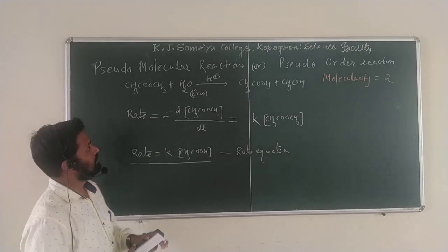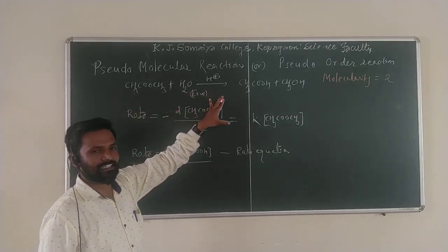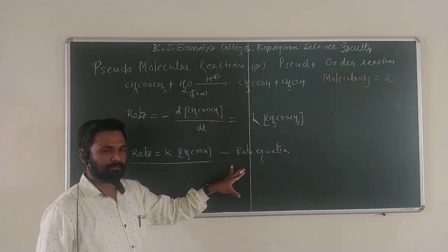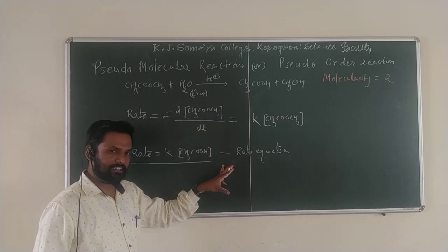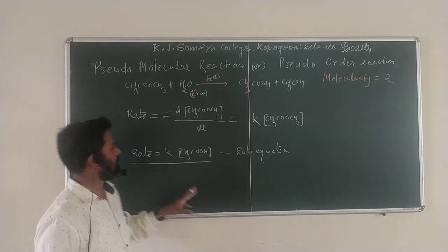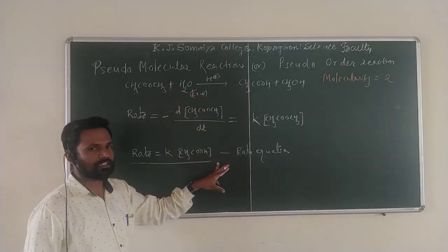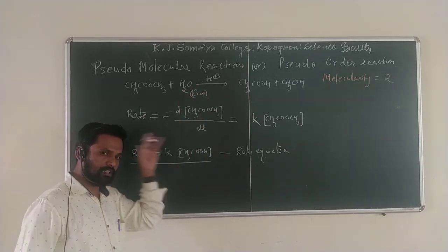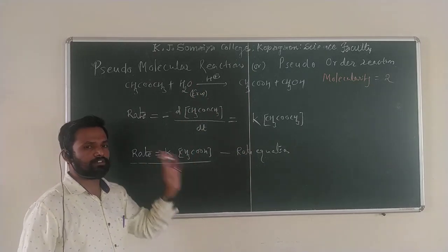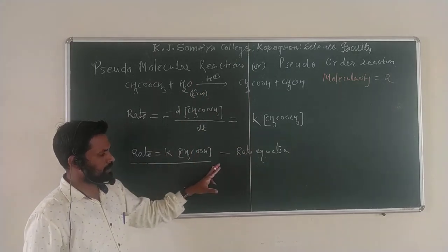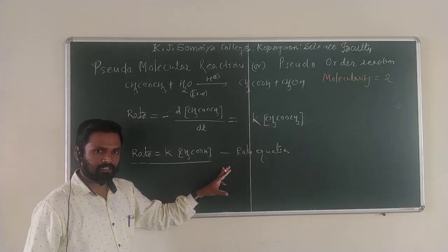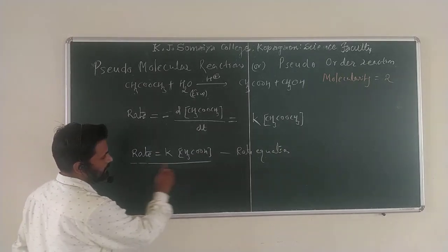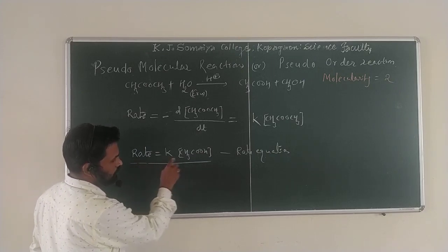You're getting my point? In this reaction the concentration of water is in excess, that is why we are not taking it here. In some reactions, those concentrations which are in excess are negligible. So here the concentration of water is not considered. Likewise, the concentration of catalyst is also not considered. We already studied this in the order of reaction. In finding the order of reaction, those concentrations must be written in the rate equation where a measurable change can happen. So here the rate equals K into concentration of methyl acetate.